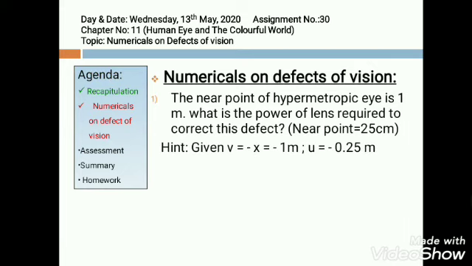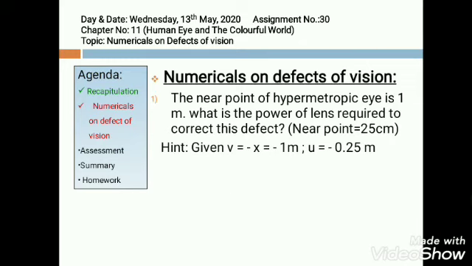Now V becomes minus X, and taking SI unit, X is 1 meter, so V is minus 1 meter. U becomes minus 0.25 meter. Convert centimeter into its SI unit. Length's SI unit is meter, so taking U as minus 0.25 meter.